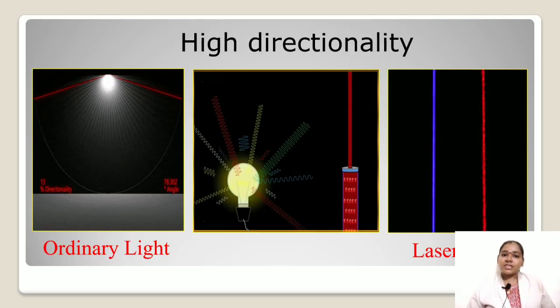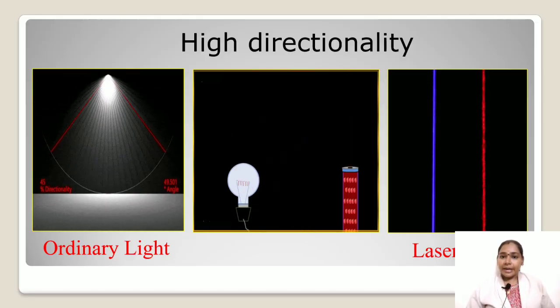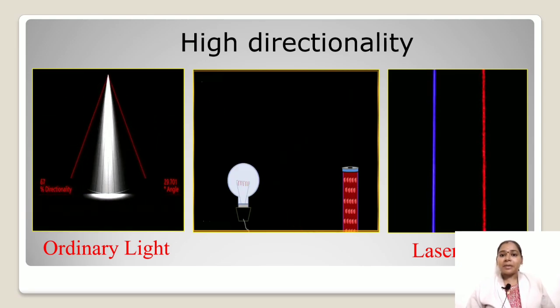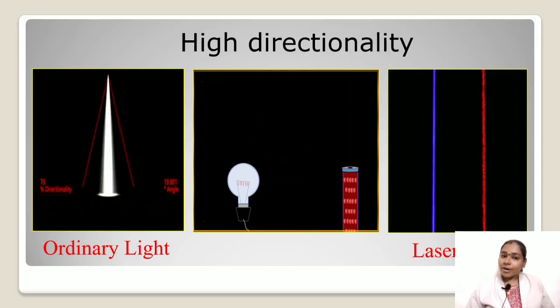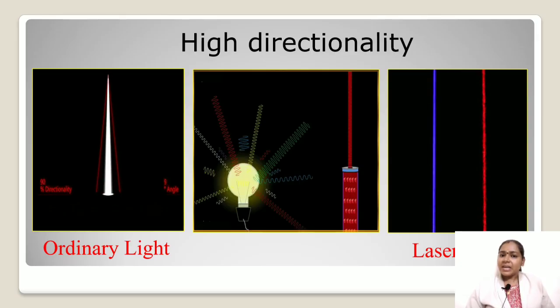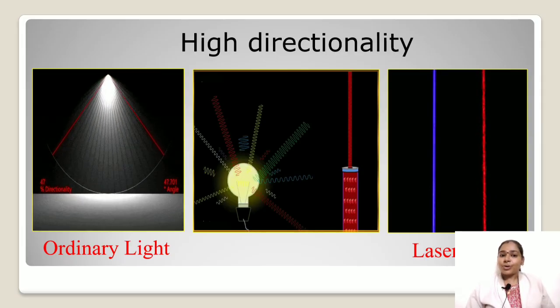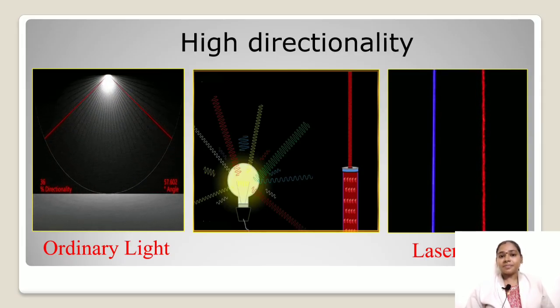Then the next special property is high directionality. Ordinary light beam has high divergence. It means it is more spread out. The divergence is about 1 meter per 1 meter for ordinary light. But if we consider the laser beam, it has less divergence. It means very little spread out compared to an ordinary light source. The divergence is about 1 millimeter per 1 meter. So the divergence is negligible.